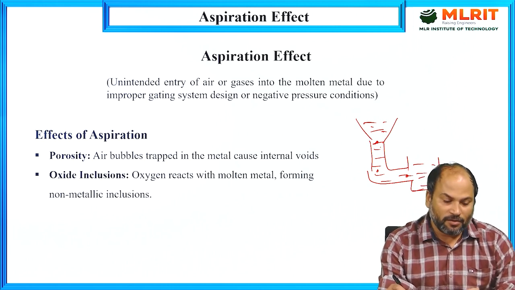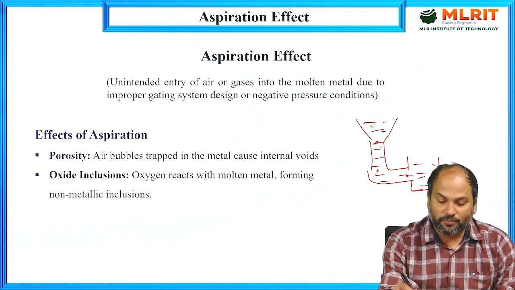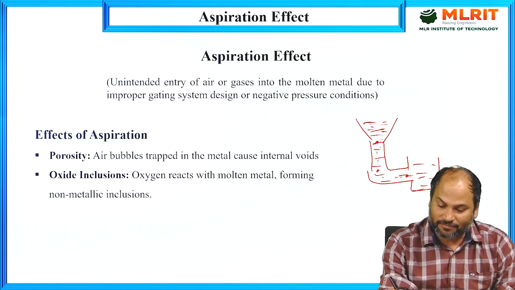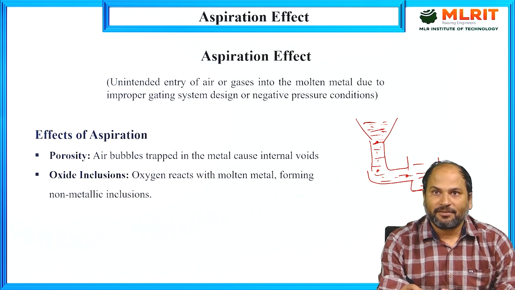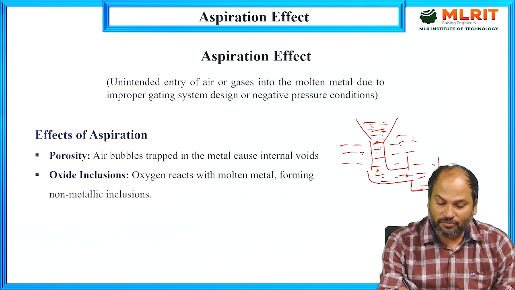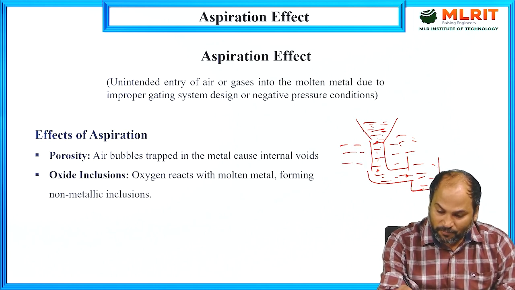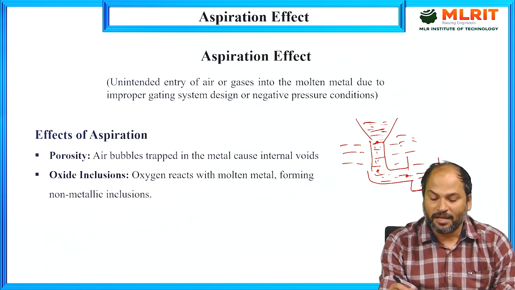One of the effects that depends on these parameters is this aspiration effect. Suppose we are pouring metal, and at any stage of this gating system the pressure is less than the atmospheric pressure of the outer part. Then what will happen?